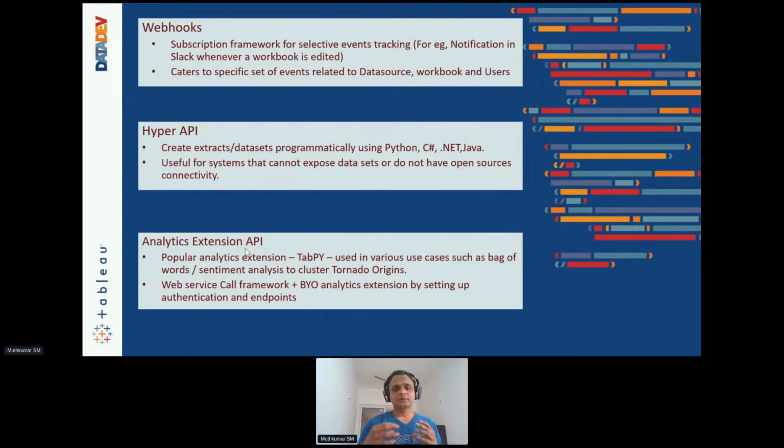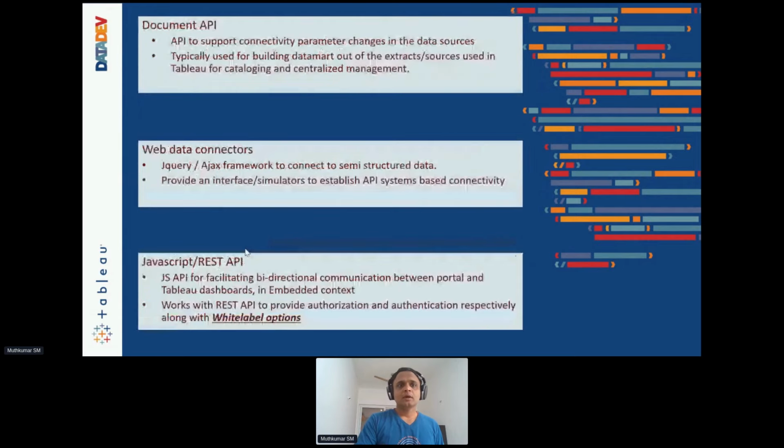All this happens in real time, by the way. So we provide a framework. Customer would have to use the framework to connect to, let's say, a bag of words model that they've built externally on a Tornado origin, or they have built something like a Haskell integration which they want to use in Tableau. They could do that, right? It's basically on a web service call framework that we allow them to connect to a real-time extension API and get the results dynamically in Tableau, right?